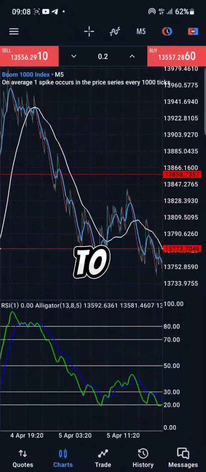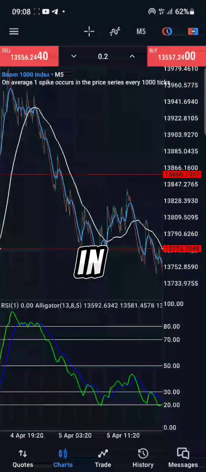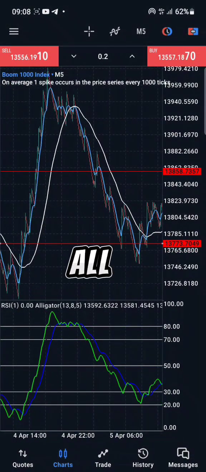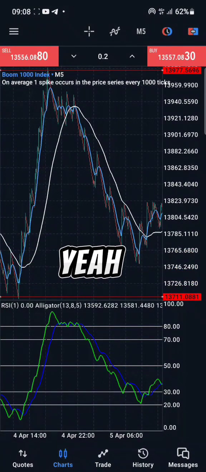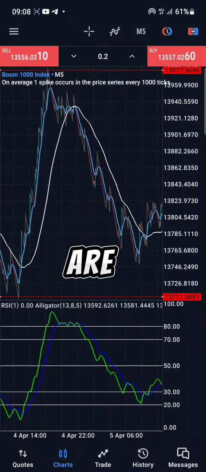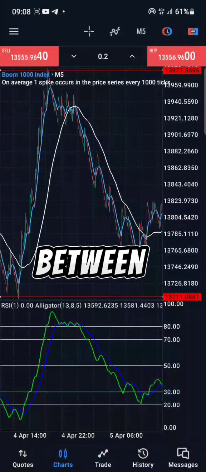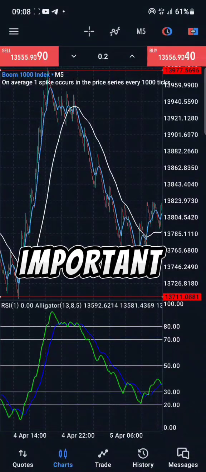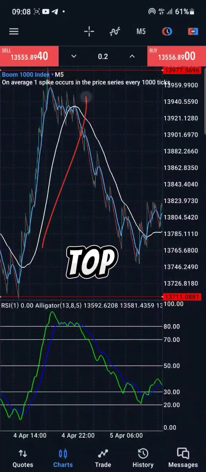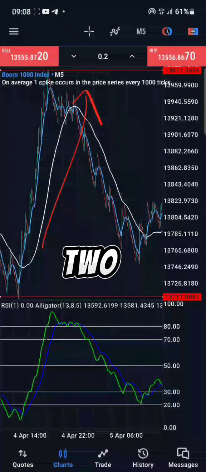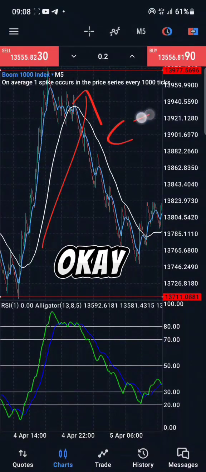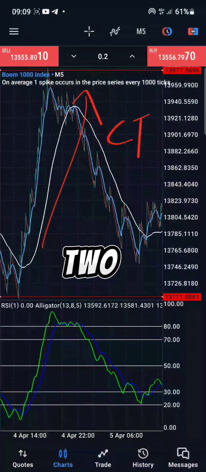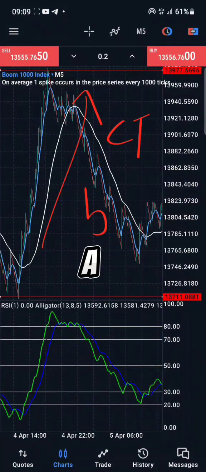So I'm going to explain to you what you need to do in order for you to use this to trade. First of all, you need to know that when the trade is at the top right here, it is at the resistance zone. When it has the bottom bars here, it is at the major support zone. There are other minor ones that happen in between the two, okay? So all these are very important. And when it is at the top like this, then you should know that there are two things that may likely happen. One is a change in direction of the trend, okay? Change in direction of the trend. Two is a breakout, okay? A breakout.